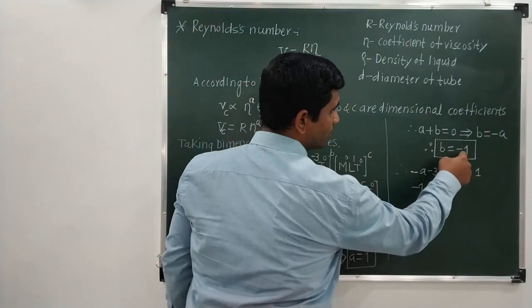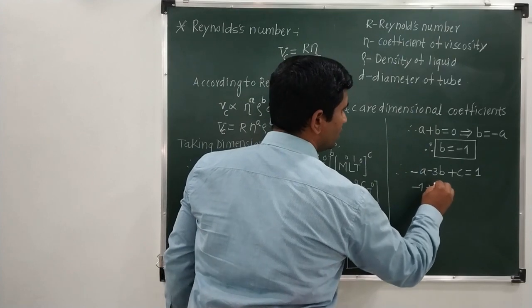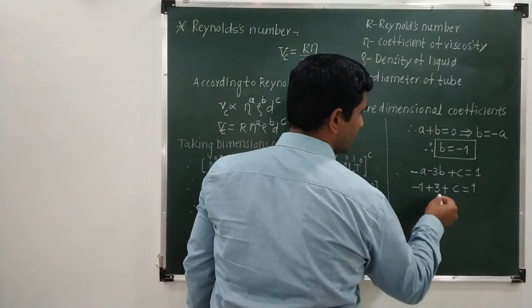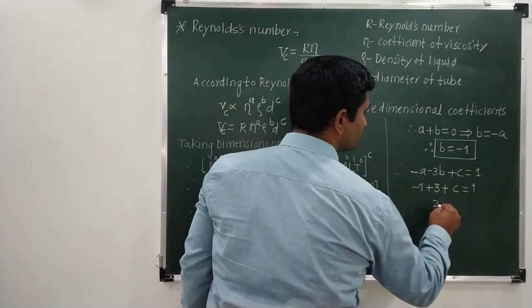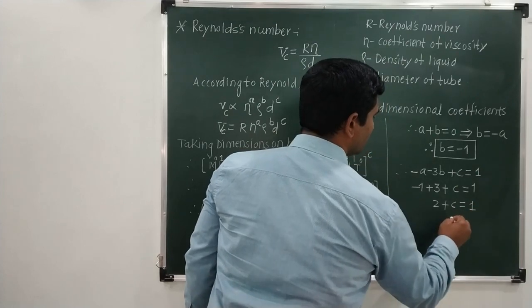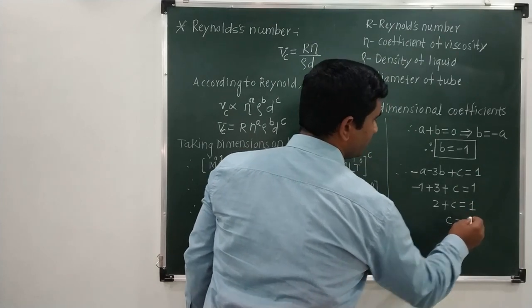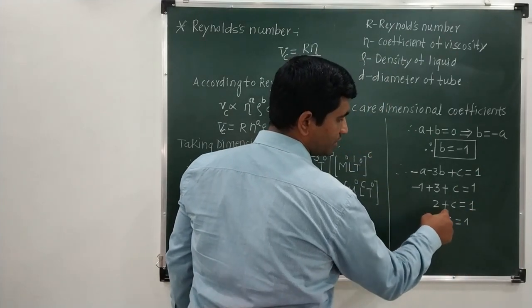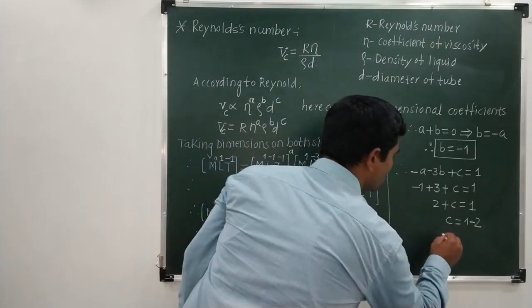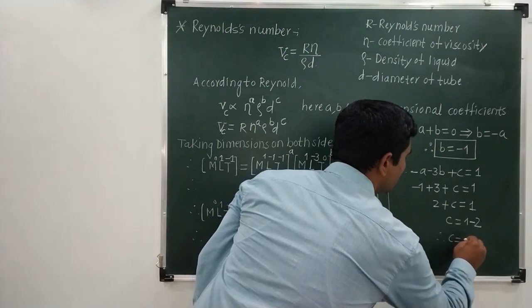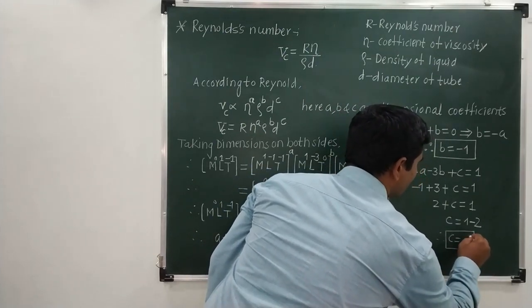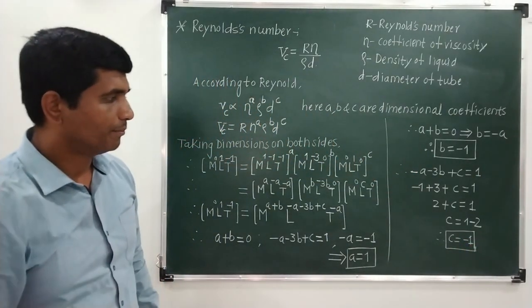B equal to minus 1, minus 1 into minus 3, that is plus 3, plus C is equal to 1. 3 minus 1 becomes 2, plus C is equal to 1. So C is equal to 1, and this 2 is plus on this side; if I transfer it to the other side, it becomes minus 2. Therefore C is equal to minus 1. So I will get the last value, that is C equal to minus 1.